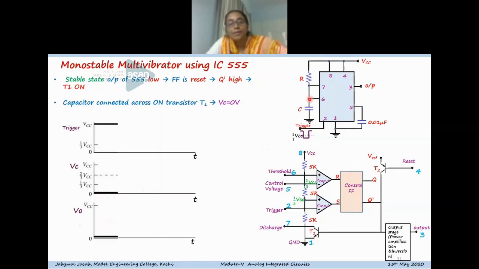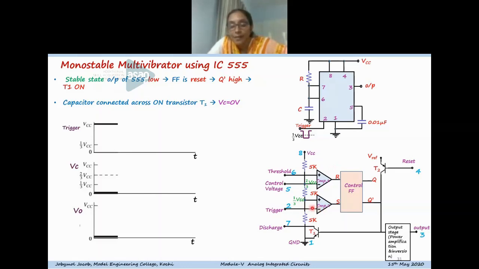That voltage is connected to pin 6, so this point sees a 0 voltage. When this is 0, the comparator 1 output is low, because pin 6 has a lower potential compared to the reference voltage at the inverting pin. So the output of this will be low, that is R is equal to 0.